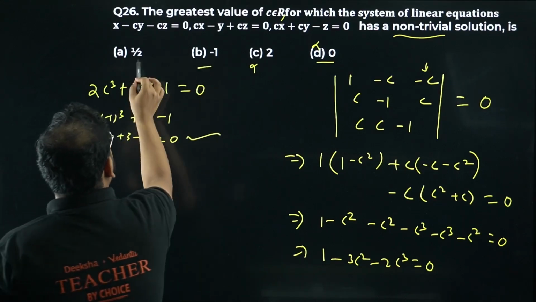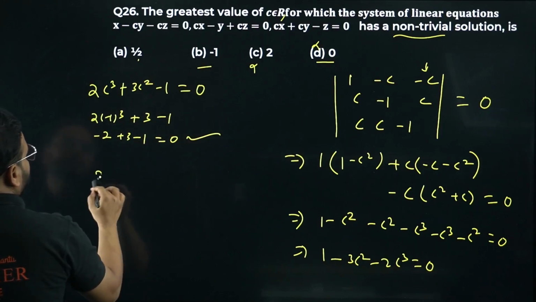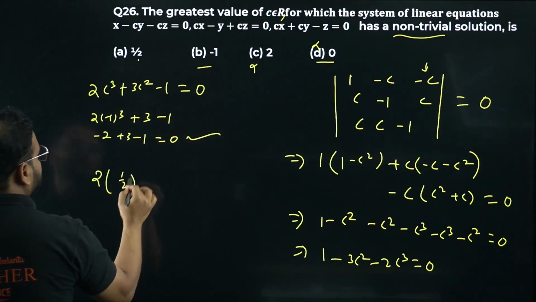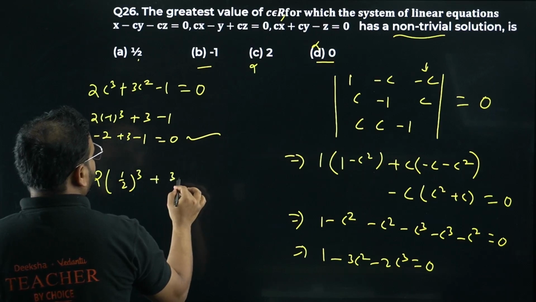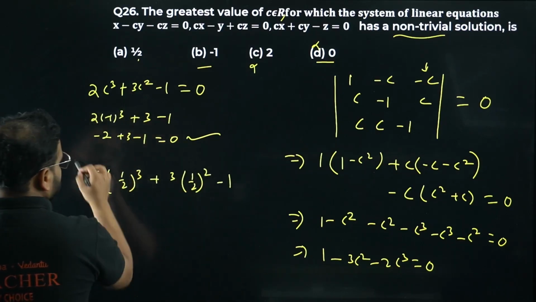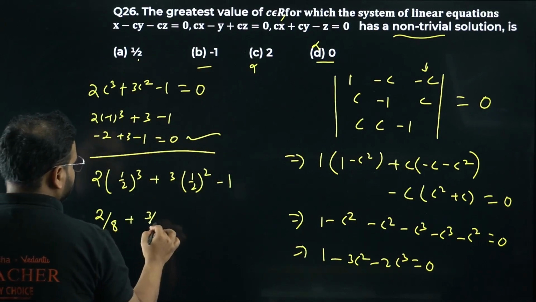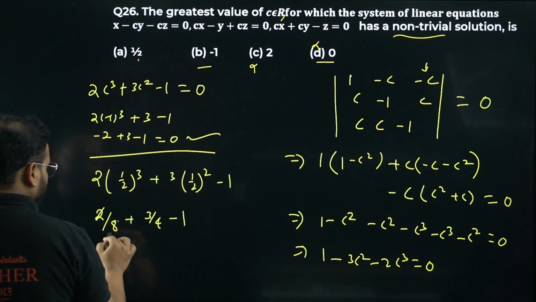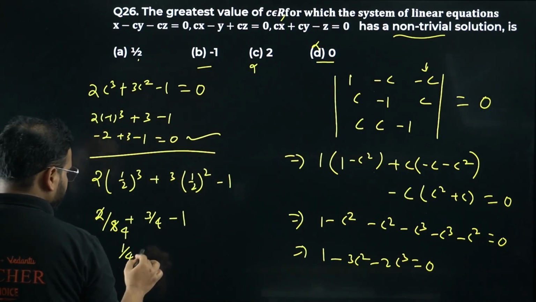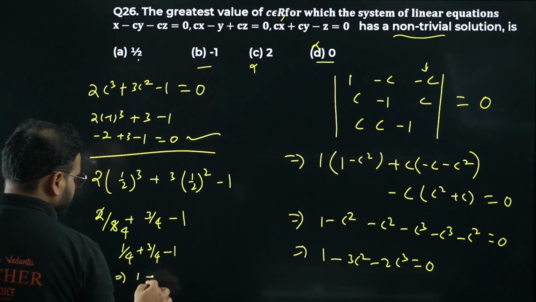Let's try the other one, 1 by 2. If I take 1 by 2, I'll get 2 times 1 by 2 cube plus 3 times 1 by 2 square minus 1. Let's check this out. I get 2 by 8 plus 3 by 4 minus 1, so 1 by 4 plus 3 by 4 minus 1. 4 by 4 means 1, minus 1, how much is that? 0.